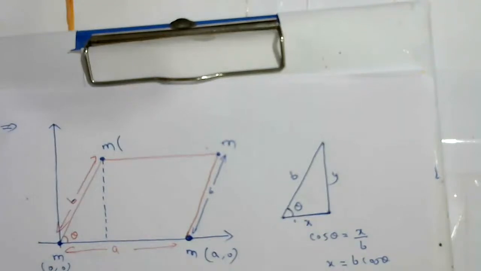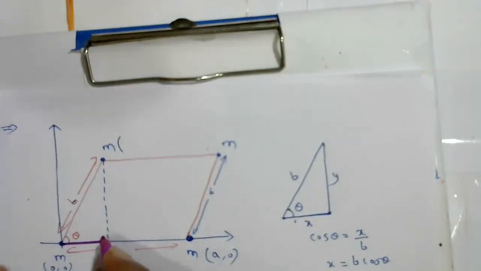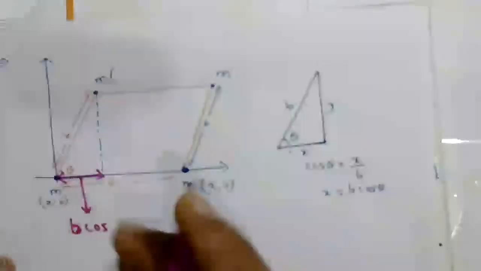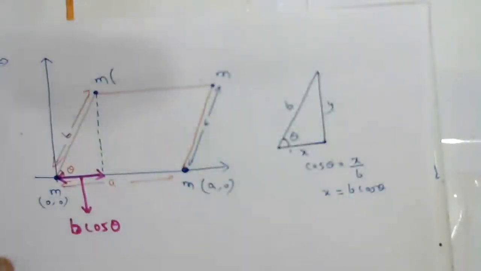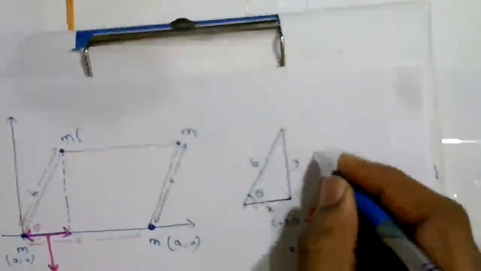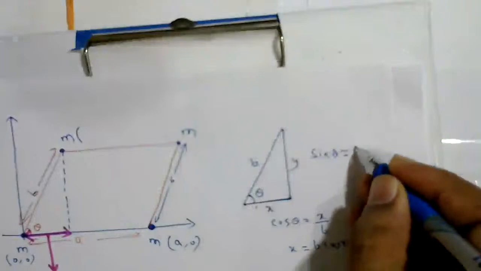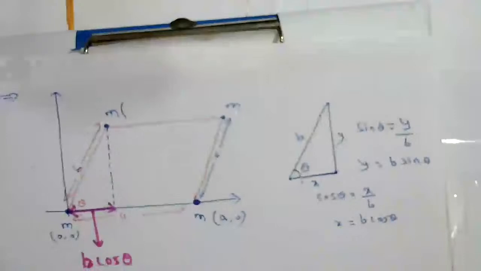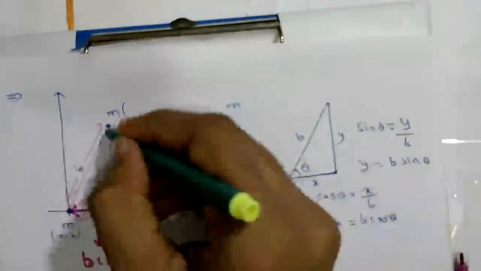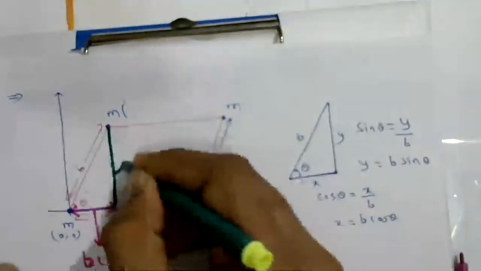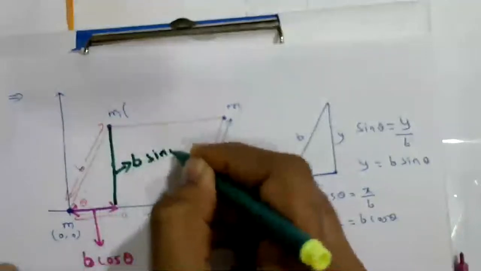From here to here, this distance is b cos theta. Similarly, let's take sin theta. Sin theta is equal to what? Opposite by hypotenuse. Y is equal to b sin theta. So this distance is b sin theta.